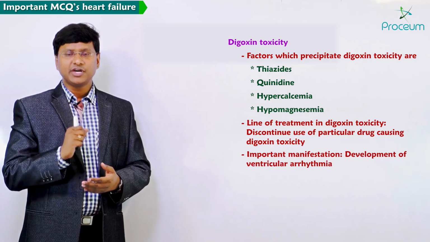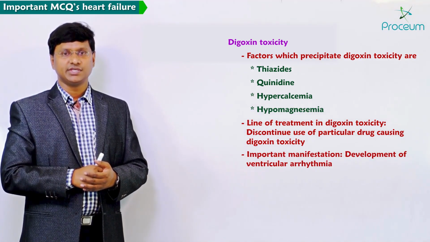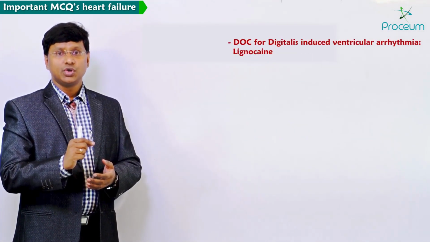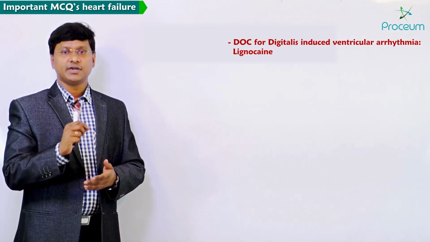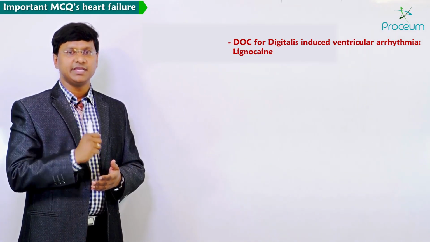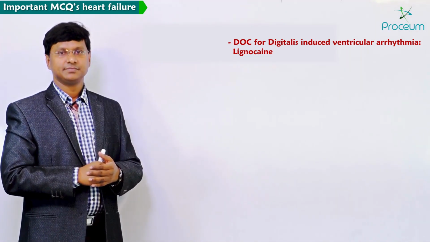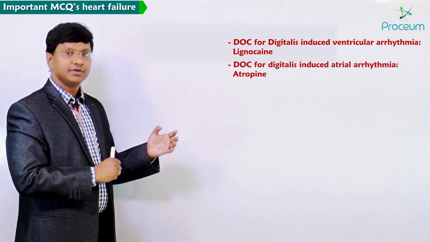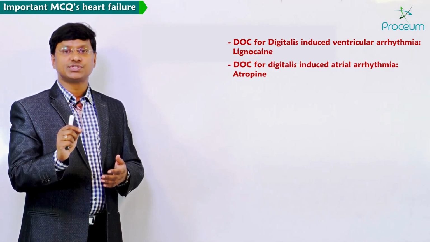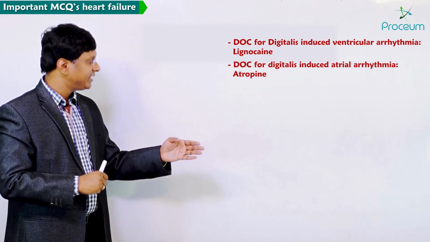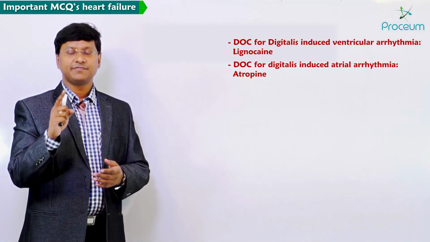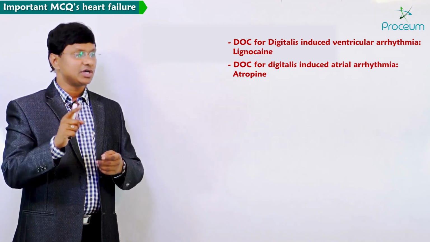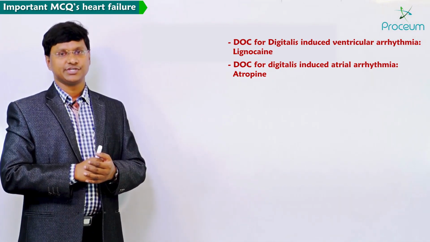Next, the important manifestation of digoxin toxicity is the development of ventricular arrhythmias. So, the drug of choice for digitalis induced ventricular arrhythmia is lignocaine. That is an important MCQ. Whereas the drug of choice for digitalis induced atrial arrhythmia will be atropine. So remember, for ventricular arrhythmia caused by digitalis, lignocaine is the drug of choice. For atrial arrhythmia caused by digoxin, atropine is the drug of choice.